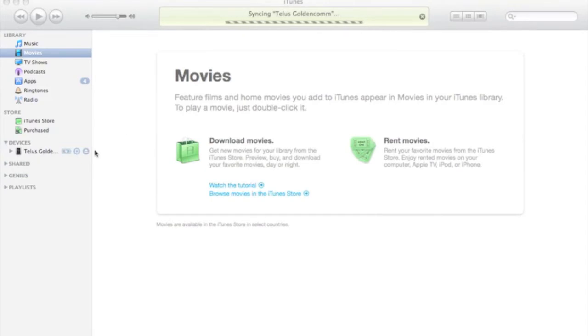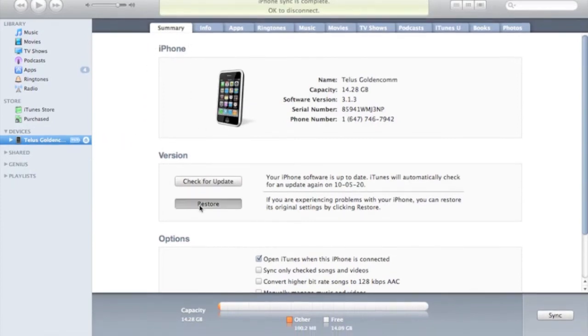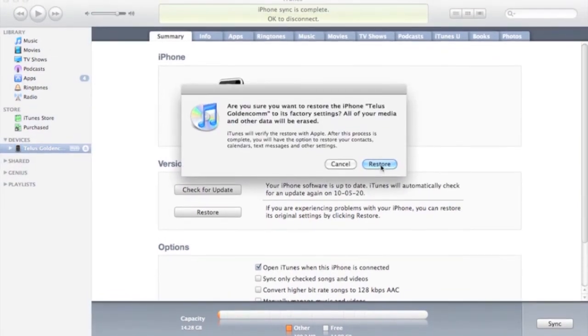Select the device, look for Restore under the Summary tab, and click. Then select Restore.